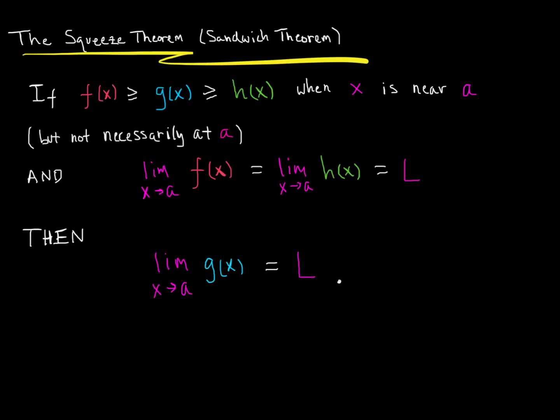And you can think of this from the perspective of the situation that we just saw, right? We have a function f of x, which is going to be greater than or equal to this function g of x, and that function is greater than or equal to this function h of x. And so if the two bookend functions, we know that the limit of those functions as we approach this value a are equal to L, then what we can say is the function in the middle has to be squeezed into having the same limit value as x approaches a. Okay? So let's construct a graph, a graphical representation that will really help us understand what's going on.